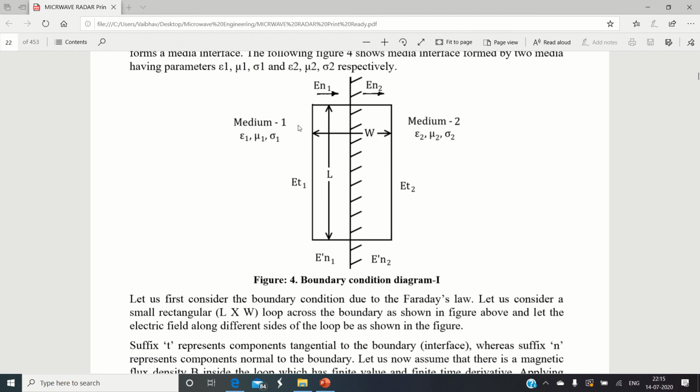And the second case is, say, medium number 1 is a dielectric material and medium number 2 is not a dielectric, but rather a conductor. So these are the two common situations where we deal with propagation of electromagnetic signals. Normally, we are interested in analyzing the boundary condition formed between two dielectric materials. Medium number 1 and medium number 2 both are dielectric. We call this a dielectric to dielectric interface. On the other hand, in the second case, the first medium is a dielectric and the second medium is a conductor. At that time, the interface behavior is different and we call it a dielectric to conductor interface.